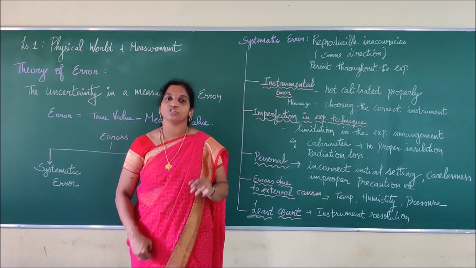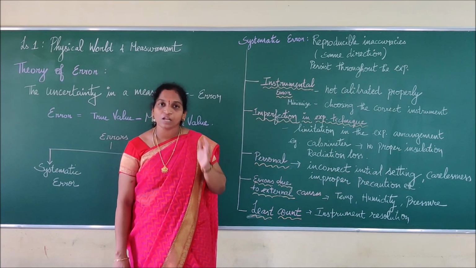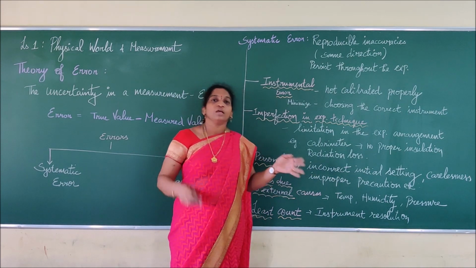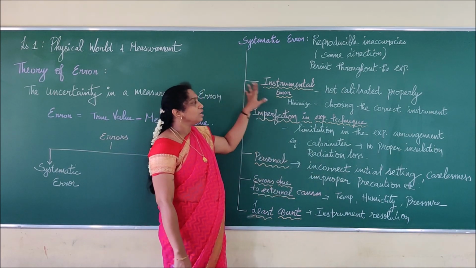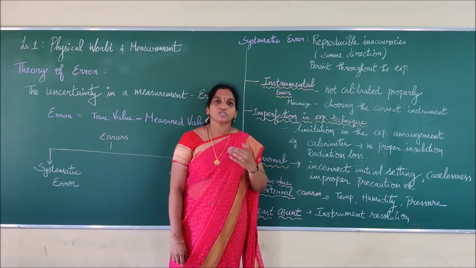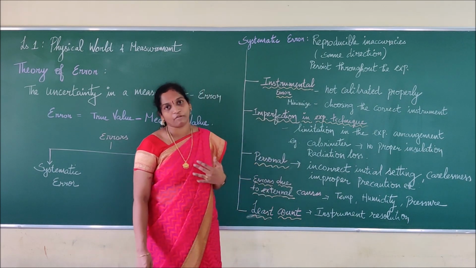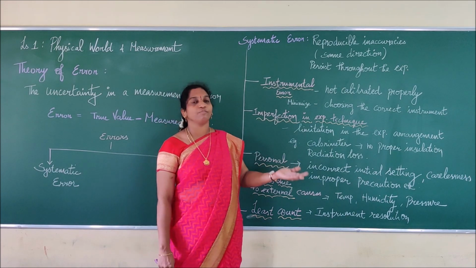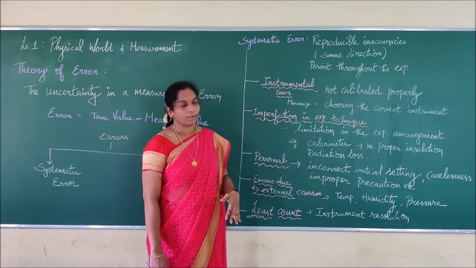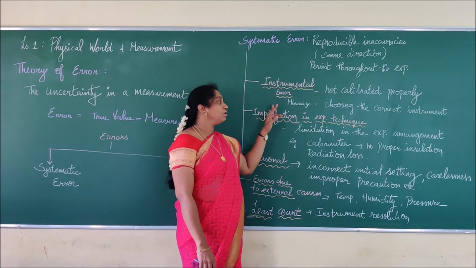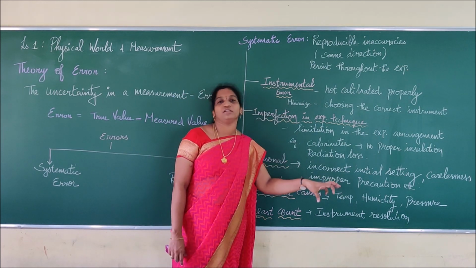If in the calibration there is anything wrong, if any line is left out or the width is uneven, that error is said to be what? Instrumental error. So instrumental error arises during the manufacturing, right? It's not our fault. The instrument has been manufactured in a wrongly calibrated way. Therefore, we can minimize it. How can we minimize it? We can minimize it by choosing a correct instrument.